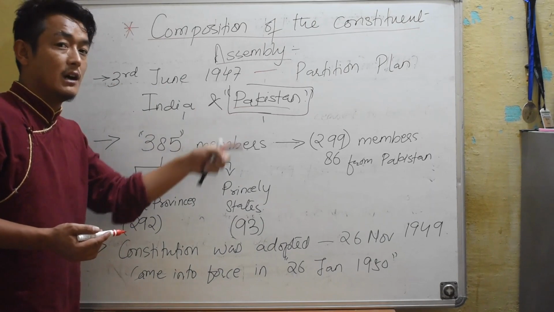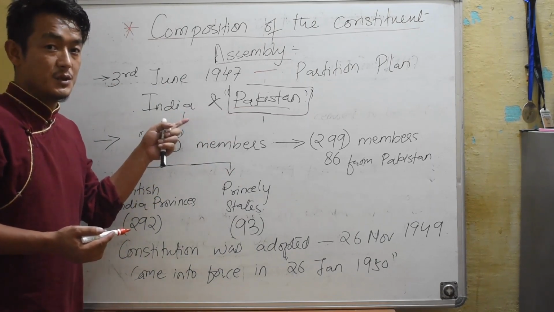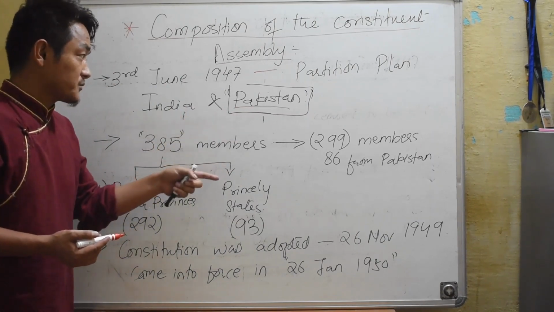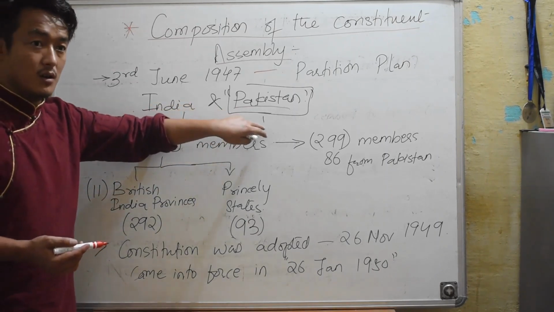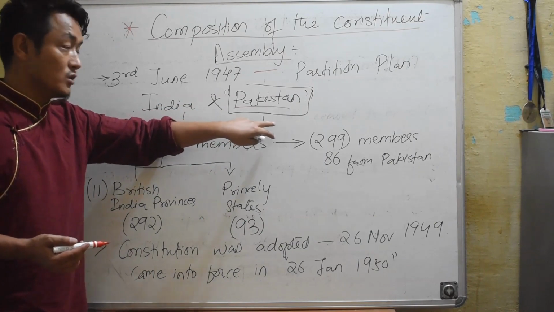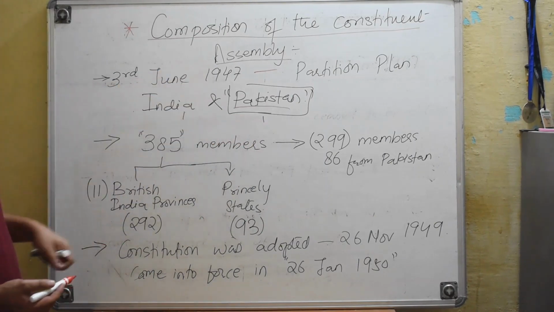So they were not allowed to represent the Indian regions. Okay, so the members who were elected from Pakistan were no longer a part of the Constituent Assembly of India.